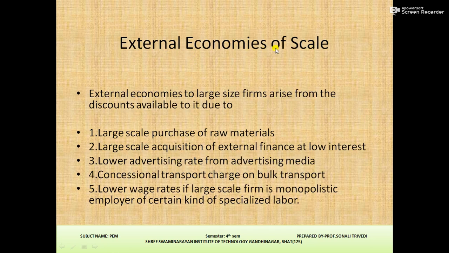External economies of scale. External economies to large size firms arise from the discounts available to it due to large scale purchase of raw materials, large scale acquisition of external finance at low interest, lower advertising rates from advertising media, and concessional transport charges on bulk transport also. Lower wage rates if the large scale firm is a monopolistic employer of certain kinds of specialized labor. So these are called external economies of scale.